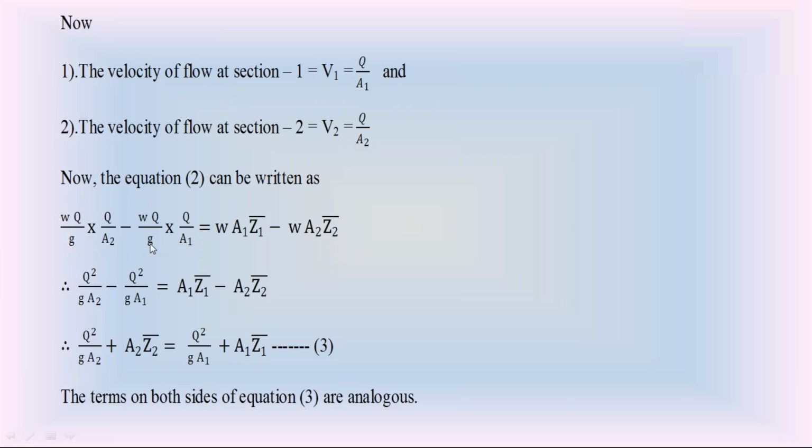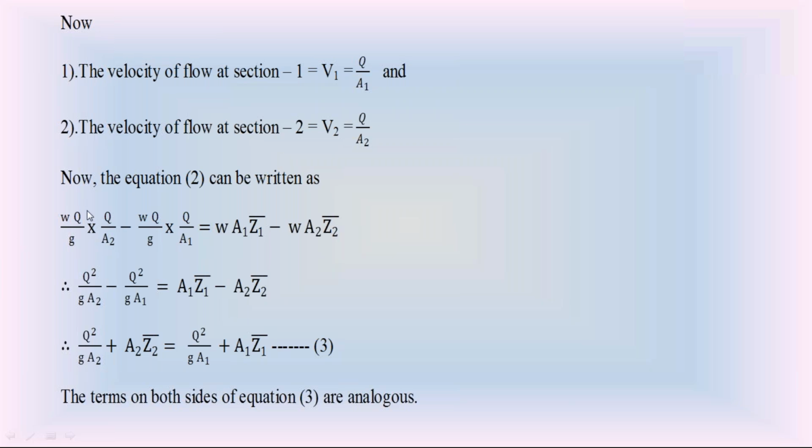Now check this entire equation. On the left side we have W, unit weight of water, and on the right side also we have W, unit weight of water, in both terms. Cancel this unit weight on both sides. Then simplify this equation.